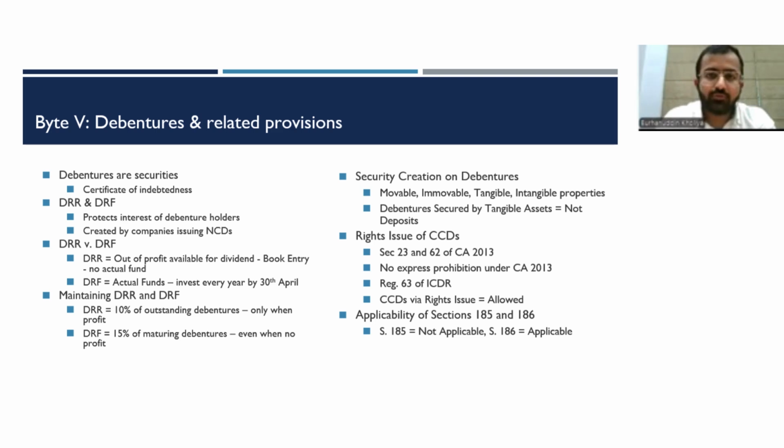Speaking about applicability of Sections 185 and 186, debentures are considered as securities and hence Section 185 would not apply at the time of issuance of debentures. Whereas for the same reason, Section 186 would be applicable for the companies who are subscribing to the debentures issued by another company.